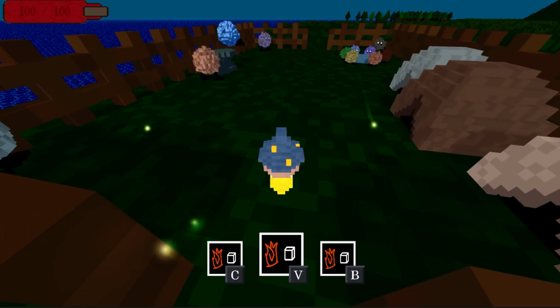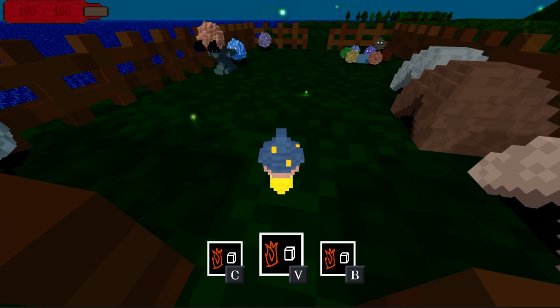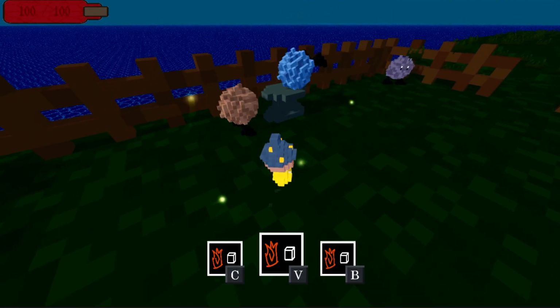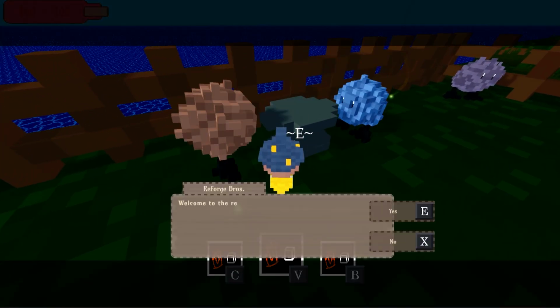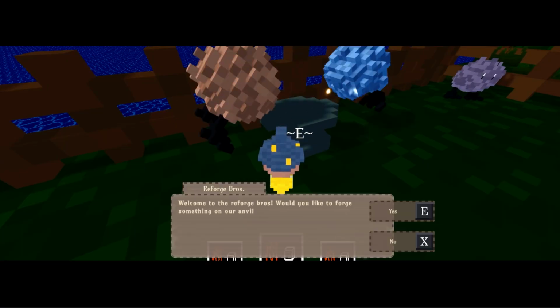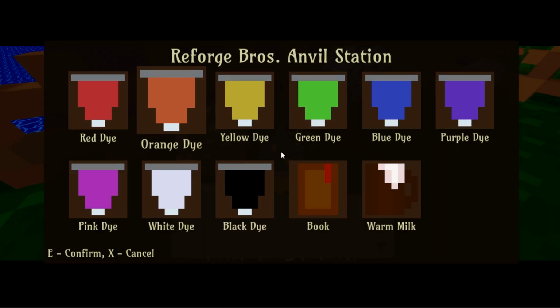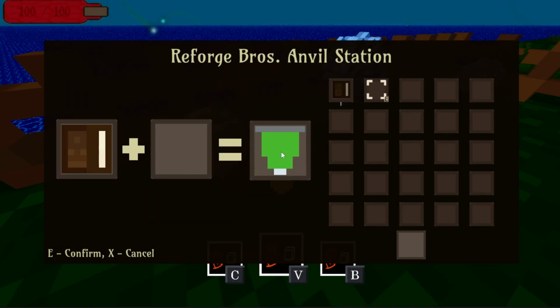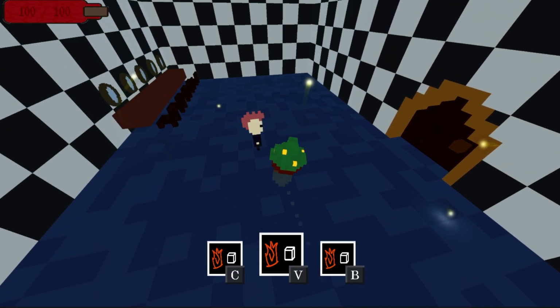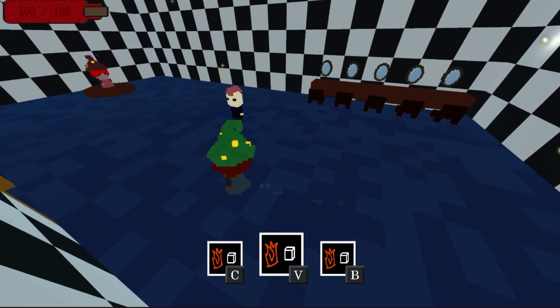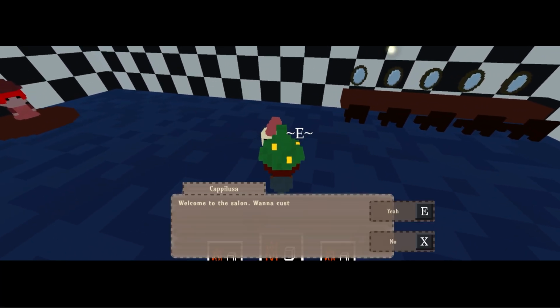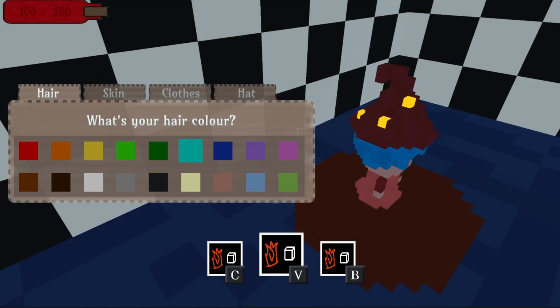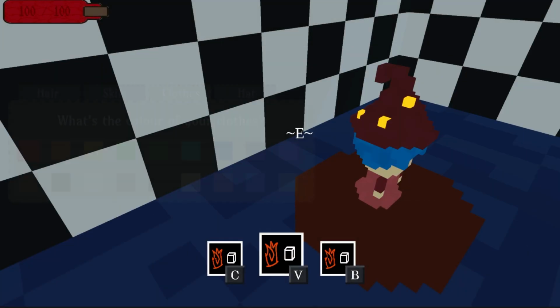Finally, I added a final sneak peek within the game towards the other areas. Some of the other areas will have unique mechanics like potions or reforging. Speaking of reforging, that is something that I've included in this version of the plains. Typically, reforging items wouldn't be available until you go towards the mountains area, which is where the puff folk live. However, I want to be able to use reforging with other systems, like it being used for quests, and the dye you can make there being used in buildings like the salon for character customization. So, I decided to give what is essentially a sneak peek of the reforging mechanic in the puff folk's camp.